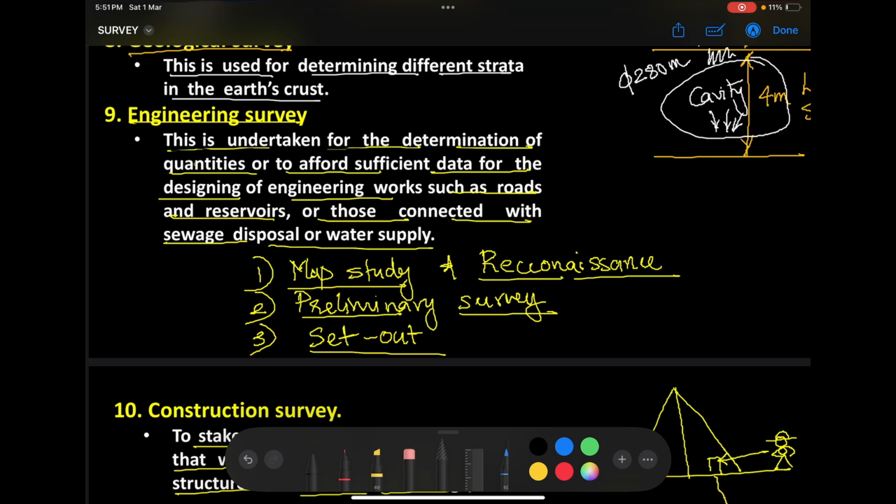Once that reconnaissance is completed, the surveyor will go to the office and talk to the team, so that these are the details present in the area. There is a fixed temple there, or there is a 220 kV substation there, there is a government building there, and there is a railway station around this area. So such very fixed points are identified around the area.